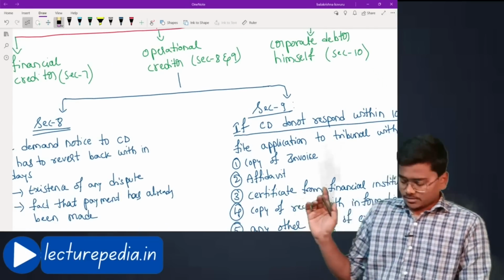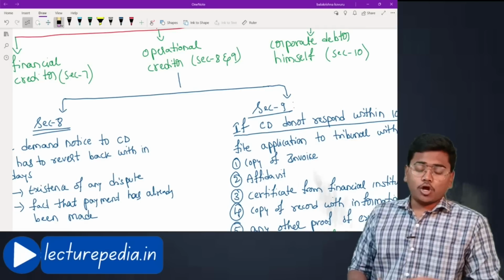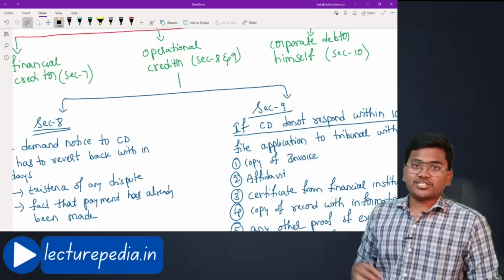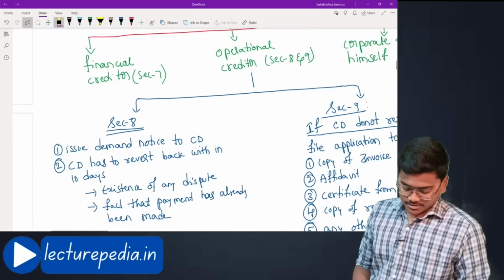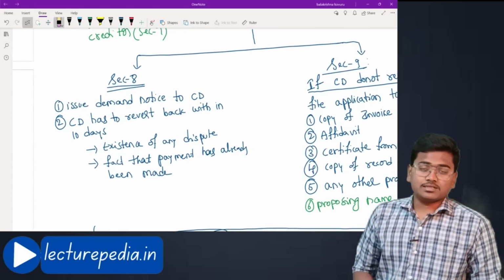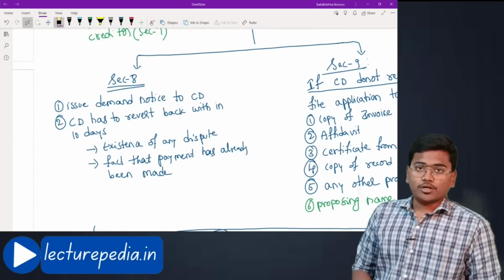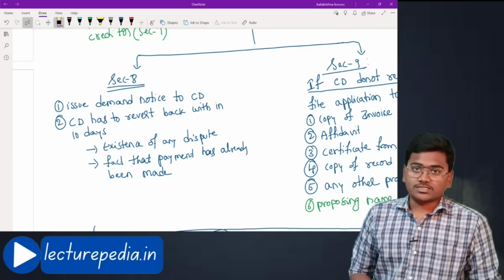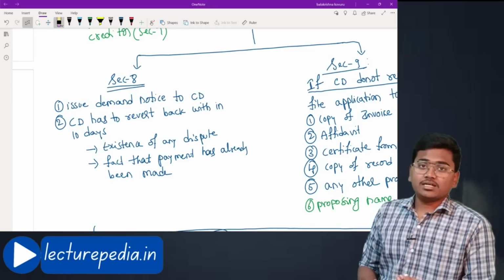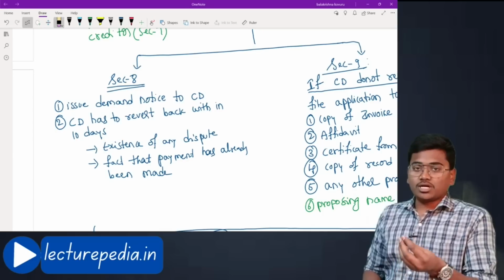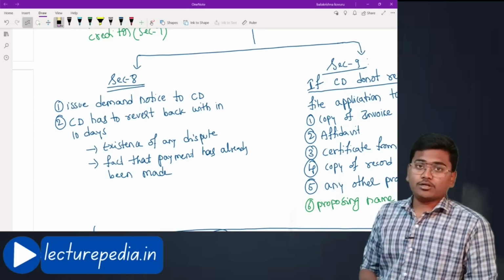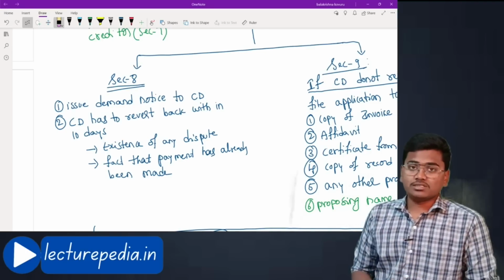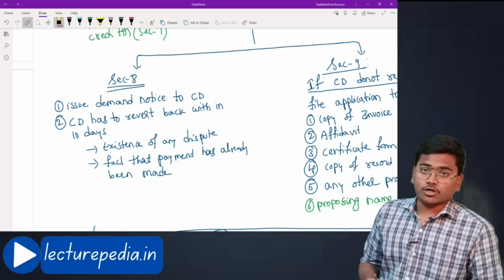See, the application by operational creditor will be governed by 2 sections, section number 8 and section number 9. What does section number 8 say? Section number 8 says that the operational creditor, before filing an application to initiate CIRP process, first of all has to send a demand notice to the corporate debtor, asking the corporate debtor to please repay the amount. Okay, such a demand notice along with the invoice has to be sent by the operational creditor to the corporate